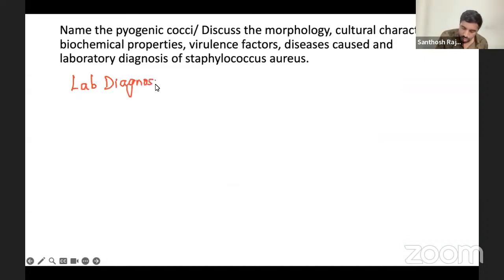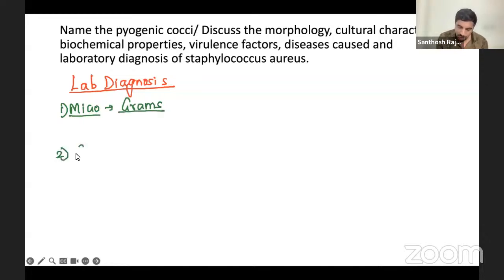The first thing you're going to talk about, always when you talk about lab diagnosis, you have to go in an order for bacteriology. For virology, we talk about serology and PCR, common for everything, and sometimes cell lines. But there is no culture here. Here, you start with microscopy. When you say microscopy, you do Gram stain.